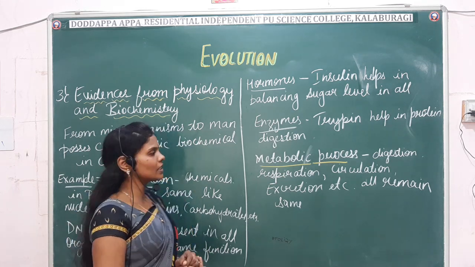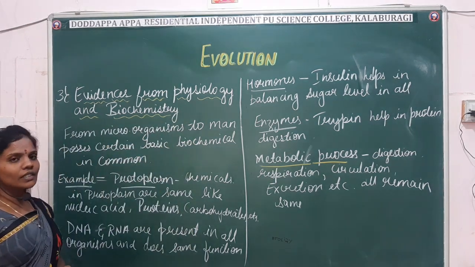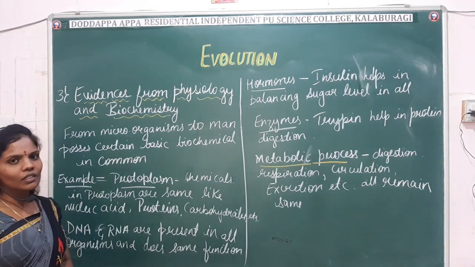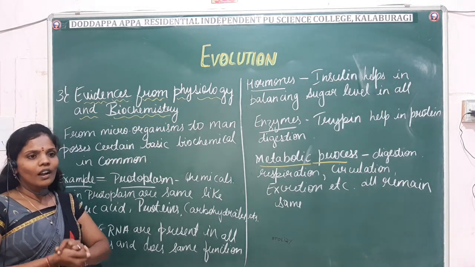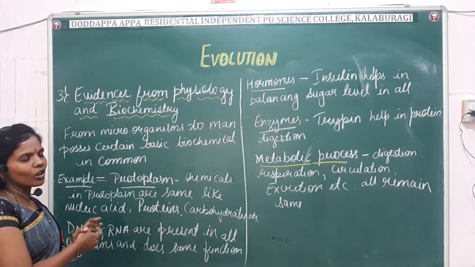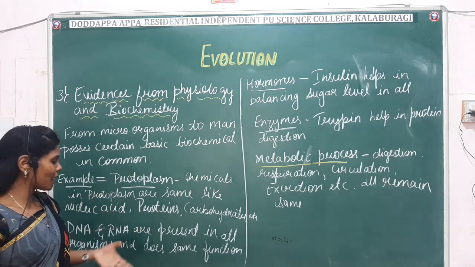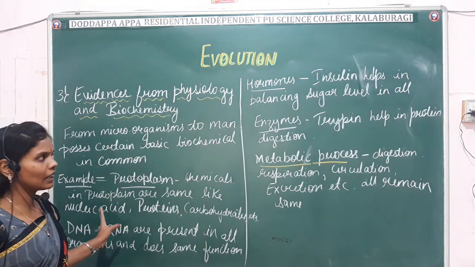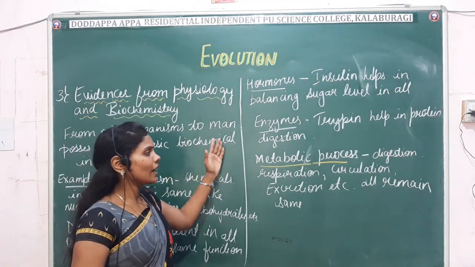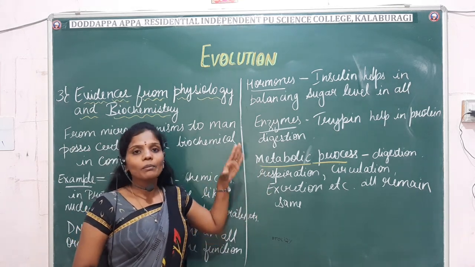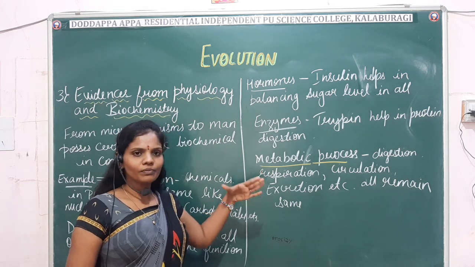The third evidence we studied today is the evidence from physiology and biochemistry. Even the chemicals required for our body remain the same from microorganisms to animals, and all the processes, for example protoplasm, the functioning of DNA and RNA, hormones, enzymes and the metabolic processes, remain the same from microorganisms to human beings.